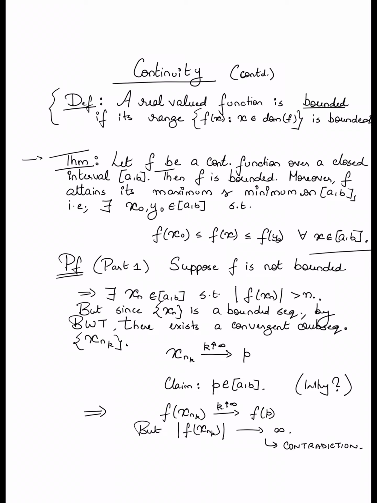So what we have proved in the first part of the theorem is that a continuous function over a closed and bounded interval is bounded. Now comes the second part of the theorem, where we have to prove that the maximizer and the minimizer exist. Let's move to the next page. Since f is known to be bounded from part 1, let me define m to be the supremum of the values taken by the function.